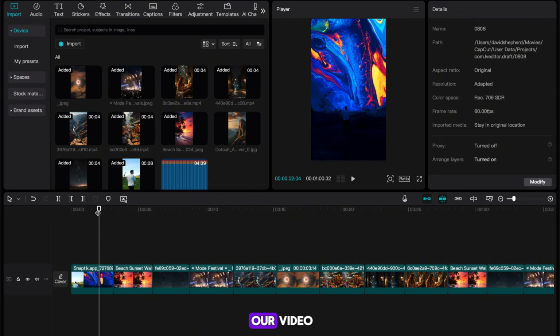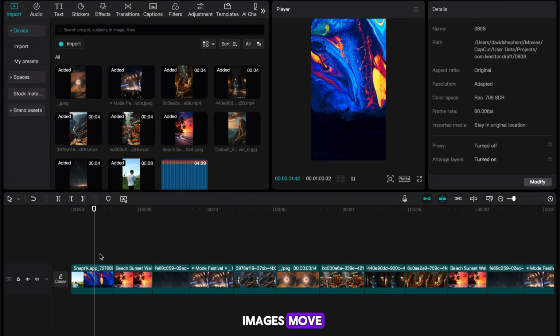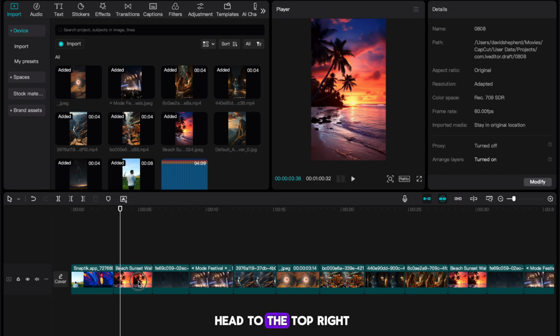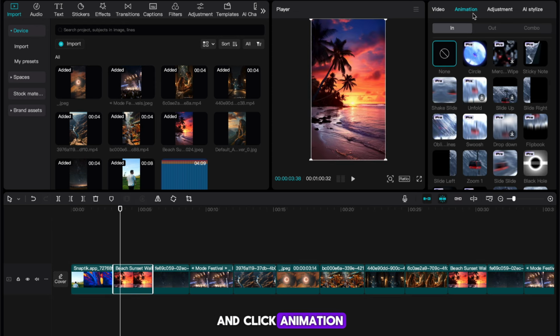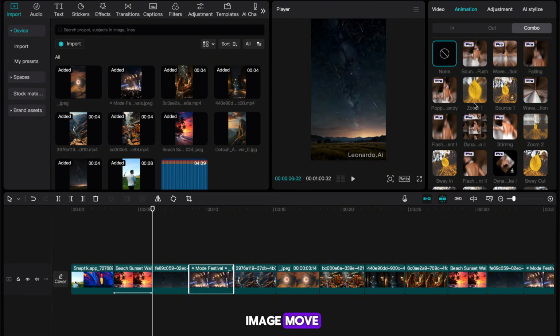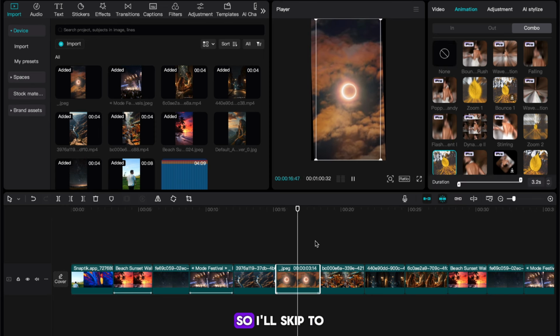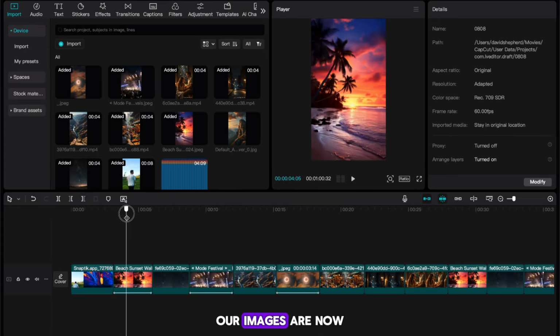In order to make our video even more engaging than the other account, we're gonna make our images move. Select the image and head to the top right and click Animation. Next, click Combo and select one you like. This will make our image move and make our video that bit better. You now want to do this for all of your images, so I'll skip to when this is done. Our images are now done.